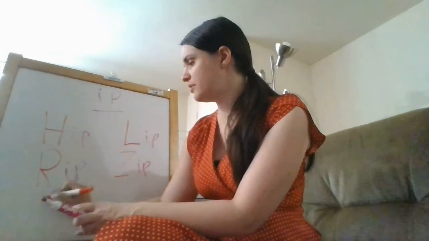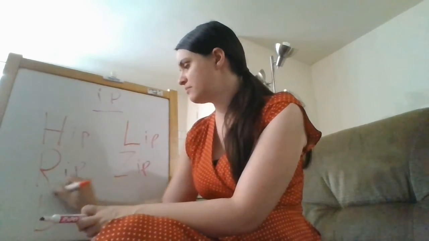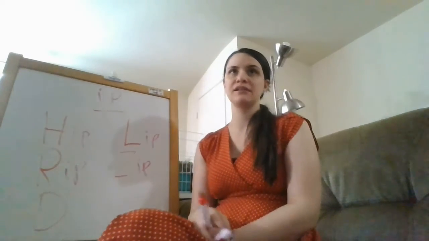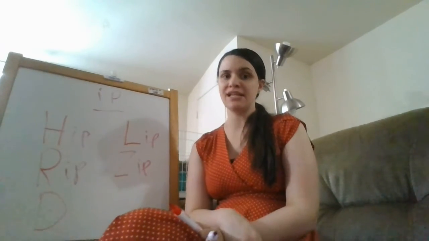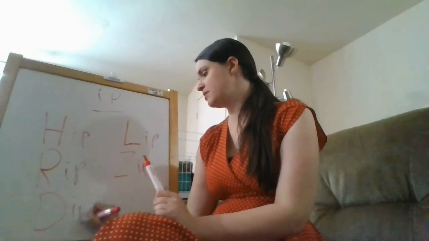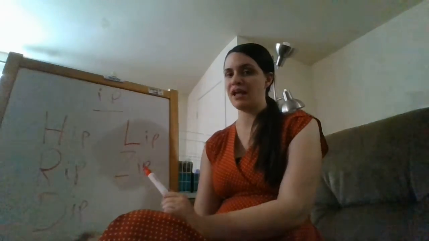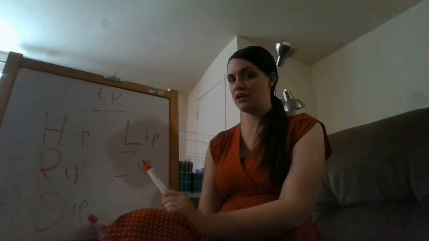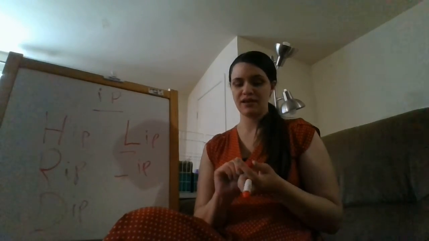Oops, I'm doing it in the wrong color. What letter is this? It's the letter D. What sound does D make? D says duh, duh. And now we're going to add ip. So we have duh, ip, duh, ip, duh, ip. What do we hear? It is dip.